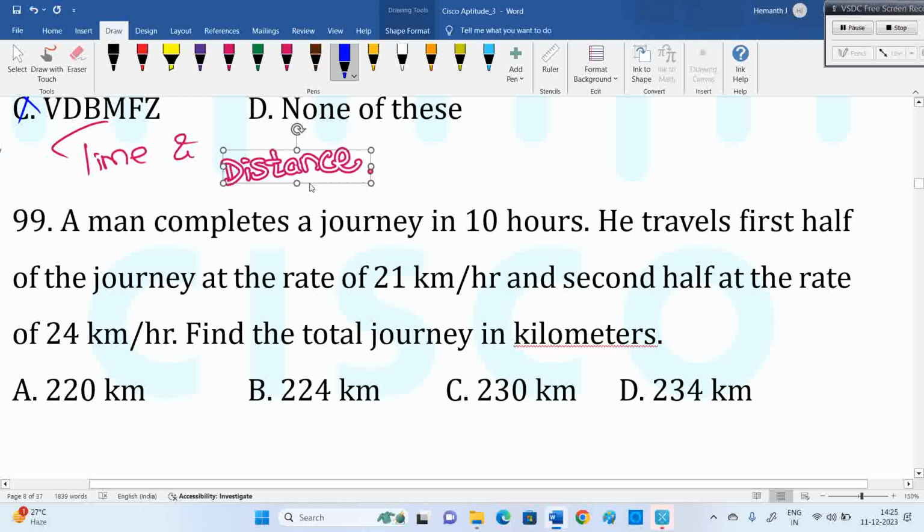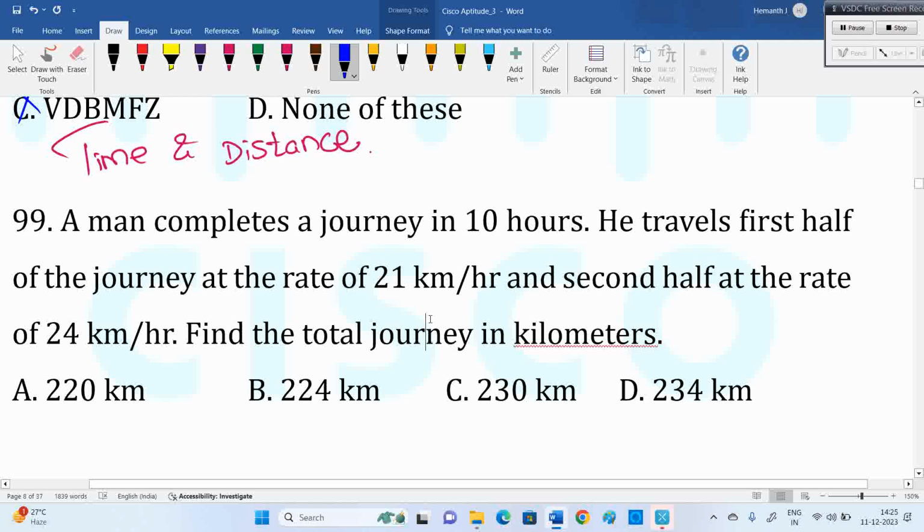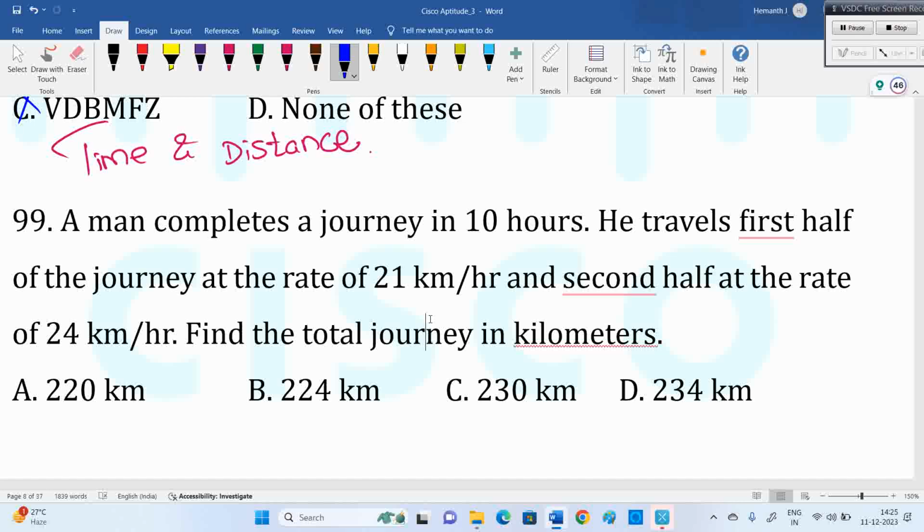What's your answer? A man completes a journey in 10 hours. He travels first half of the journey at the rate of 21 km per hour and the second half of the journey at the rate of 24 km per hour.